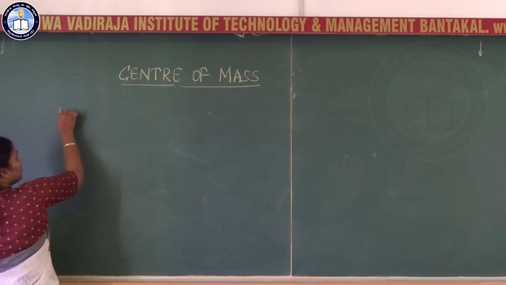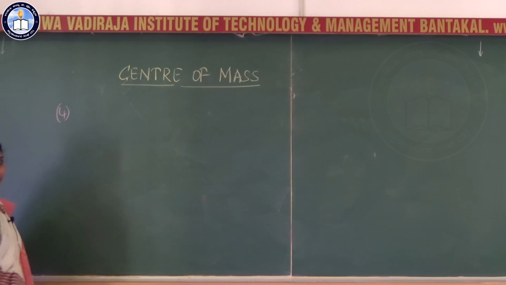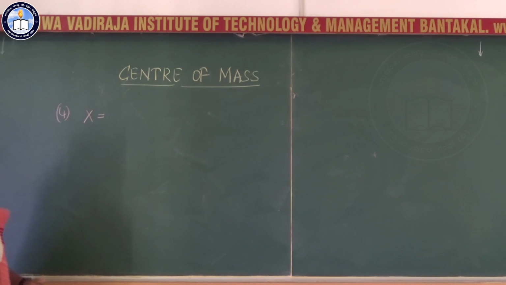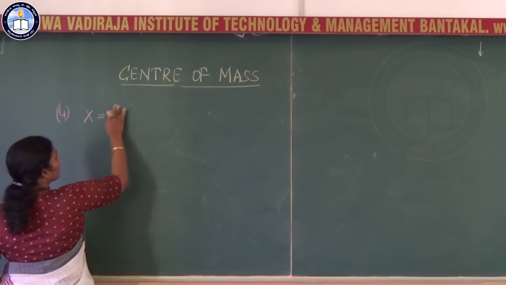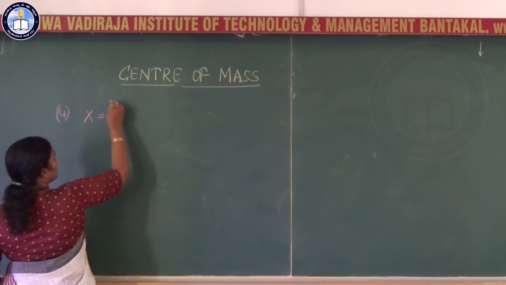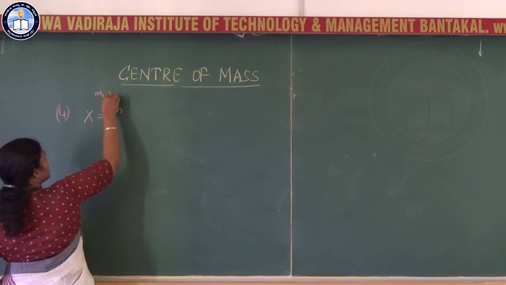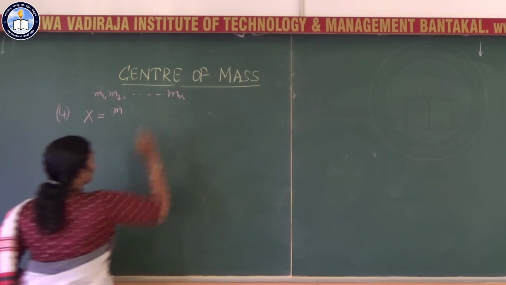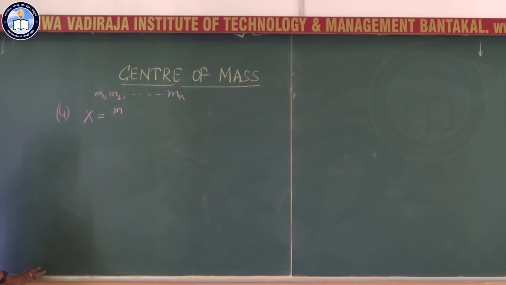Then, the fourth case, for the x coordinate. Since it is in space, we have all three: x, y and z. For x, there will be n number of particles of masses m1, m2, m3 up to mn.